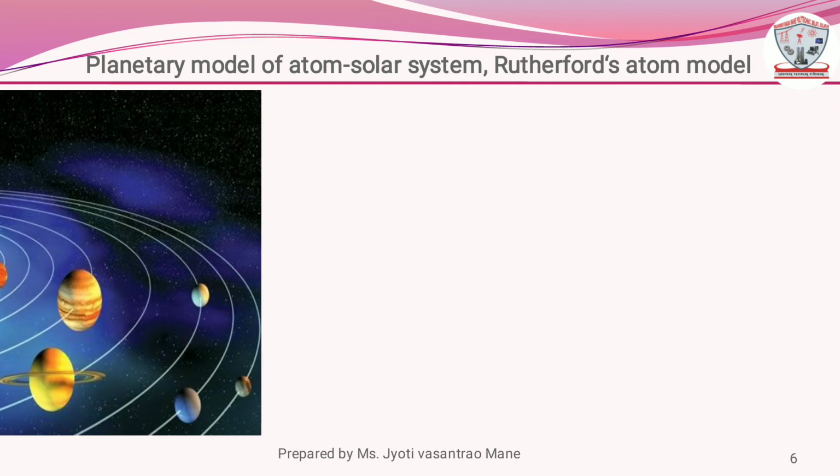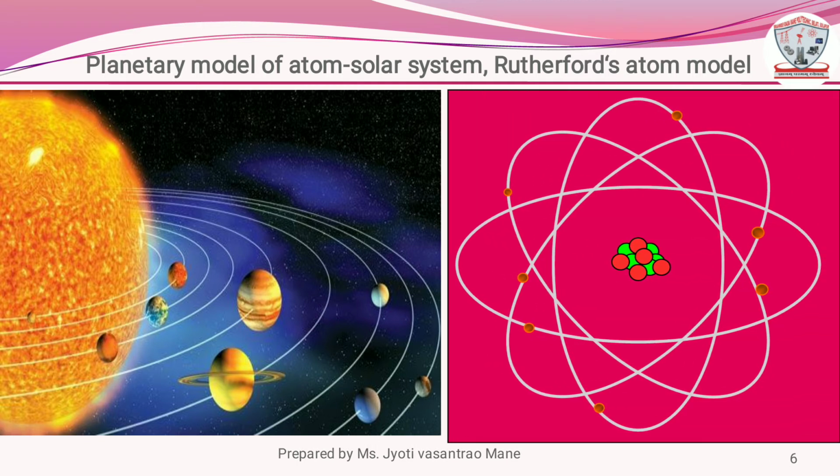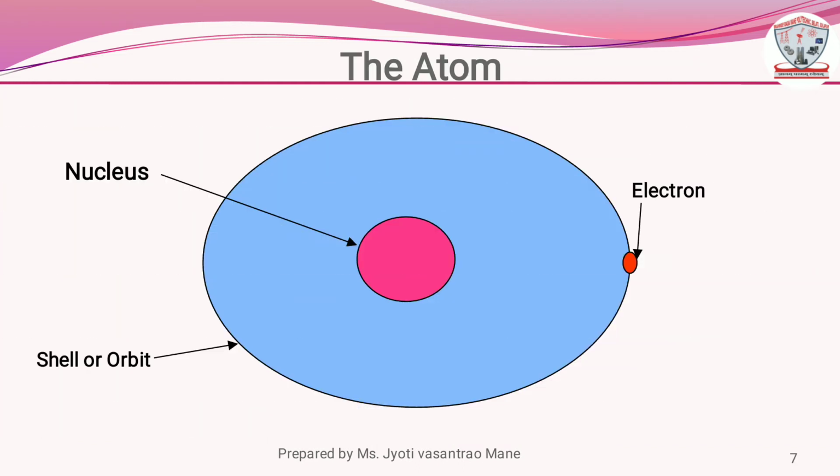See on the screen the planetary model of atom. First image is the solar system and second image is the Rutherford atom model. In the first image, the planets revolve around the sun. Like that, electrons revolve around the nucleus. This is the structure of atom, with a central positively charged part which is called the nucleus. Electrons revolve around the nucleus in a fixed circular path. This path is called an orbit or shell.